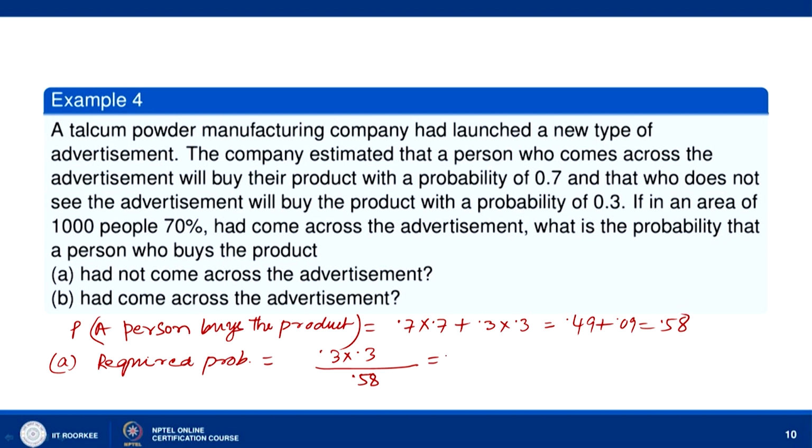So this will be 0.09 divided by 0.58, that is 9 by 58. Okay. And in part B, had come across the advertisement, that probability is 0.7 into 0.7 divided by 0.58. So that will be 49 by 58.